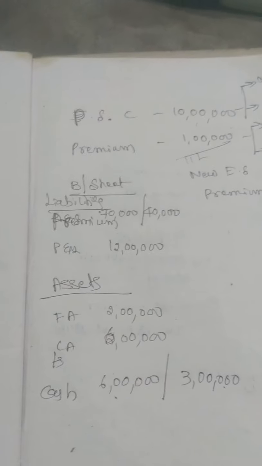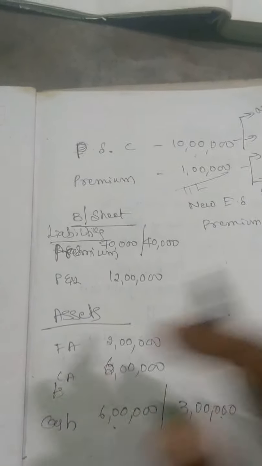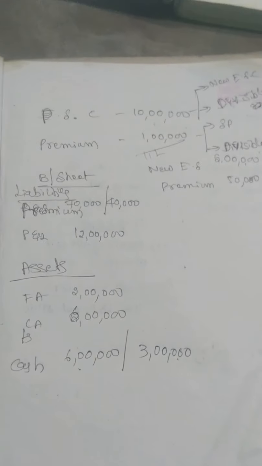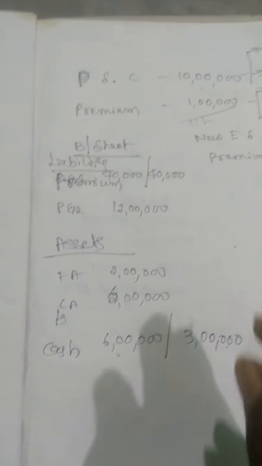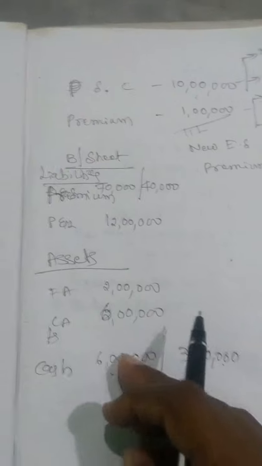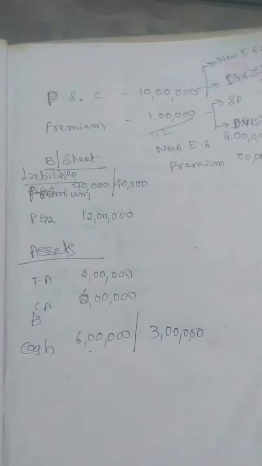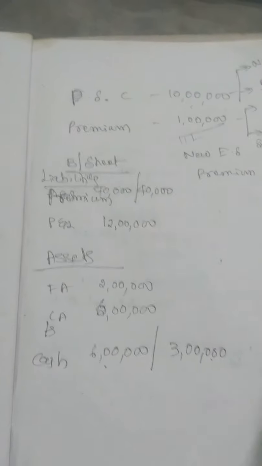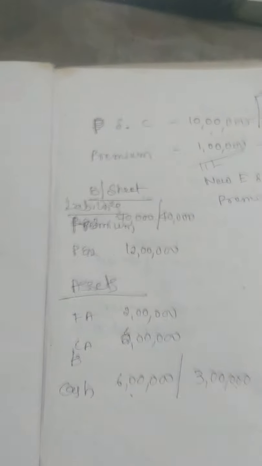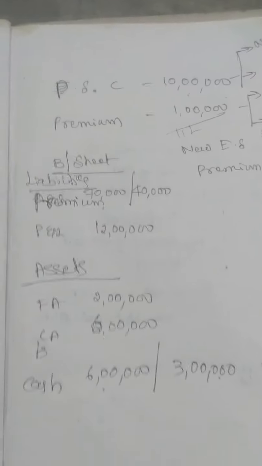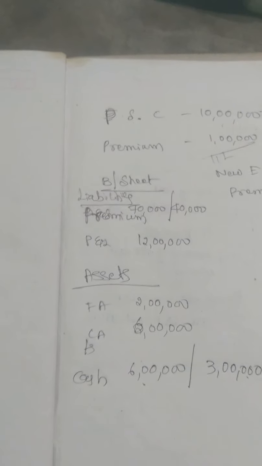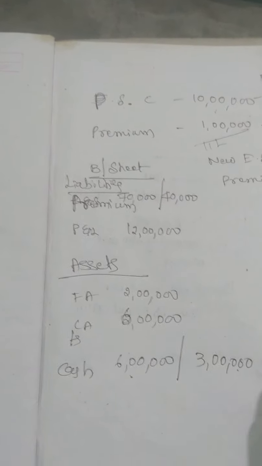That 3 lakh, how do we take it? You need to sell marketable assets, that is, you can sell any current assets and pay that amount. For example, out of 6 lakh, you can sell any 3 lakh worth of assets, receive the money, and pay the preference shareholders. Remember, on the asset side you need to check your cash balance.